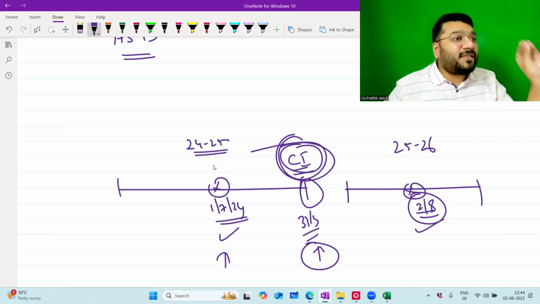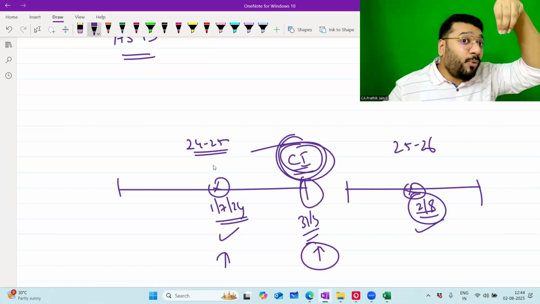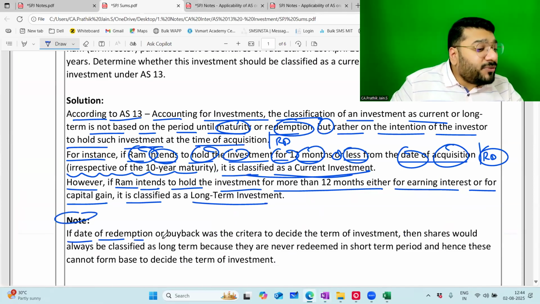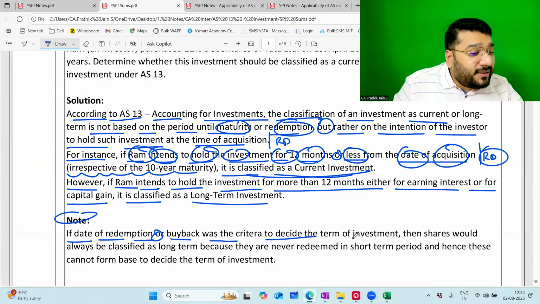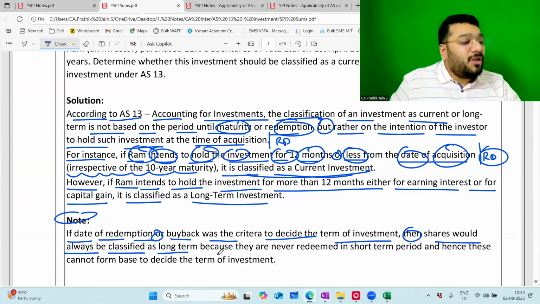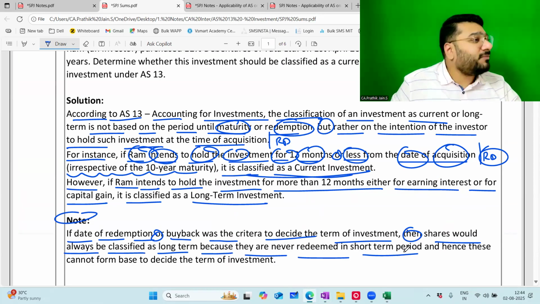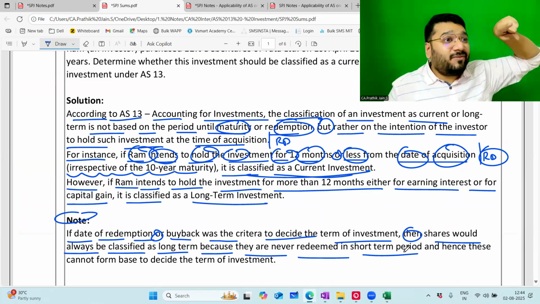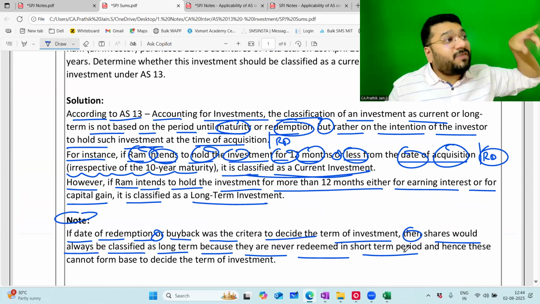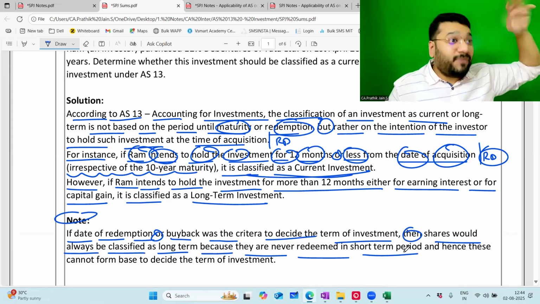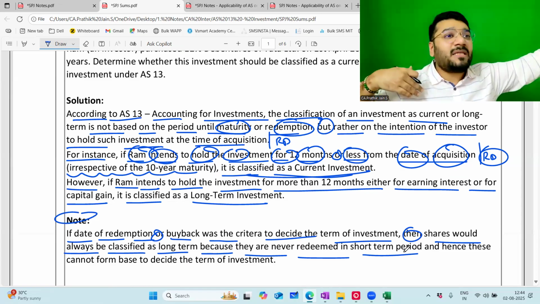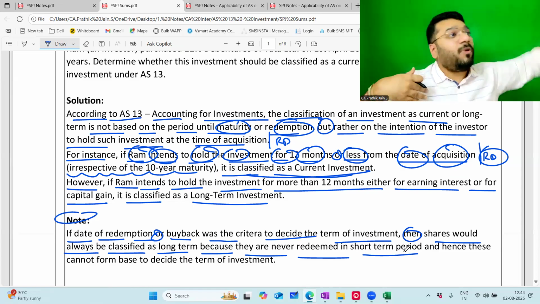The nature of current investment, you check on the date of reporting, the balance sheet date. Now, note, if the date of redemption or buyback was the criteria to decide the term of investment, then shares would always be classified as long term because they are never redeemed in the shorter period. If I'm getting any redemption value after 12 months, it is long term. If that was the criteria, then any person investing in a share, say Reliance Limited, according to you and me, it should be long term.